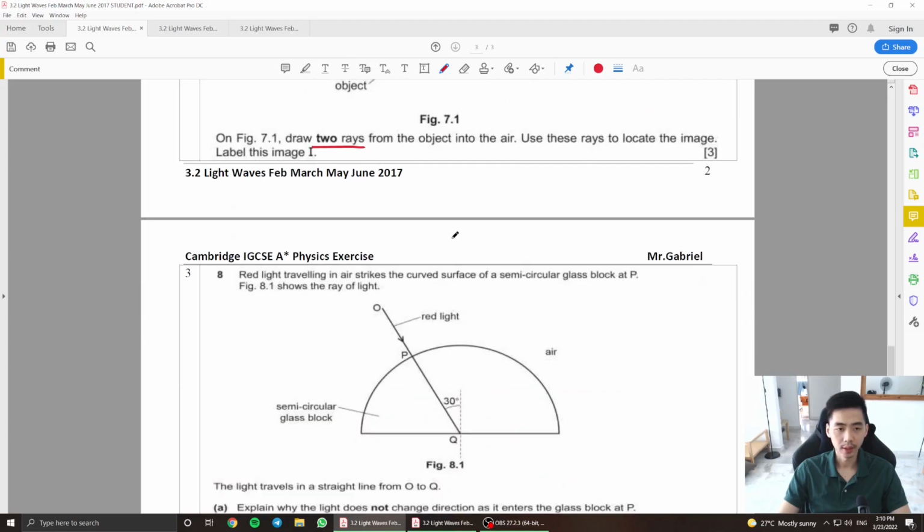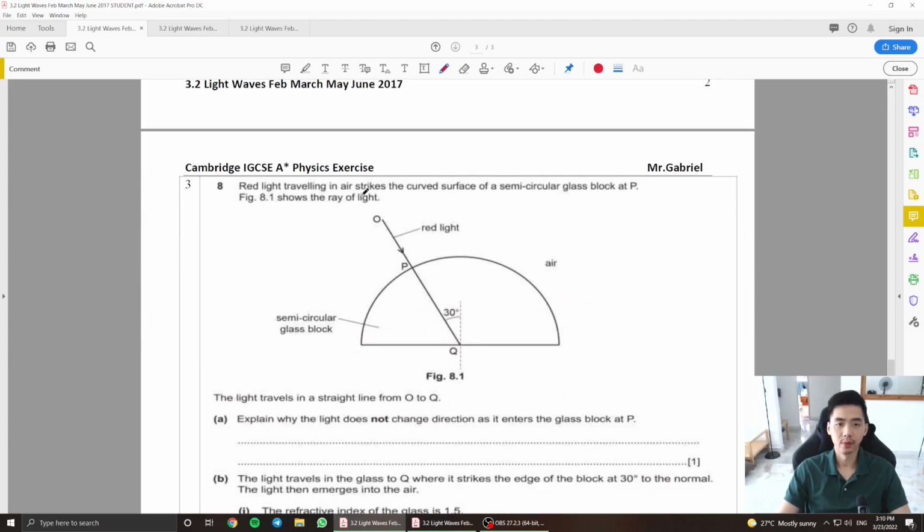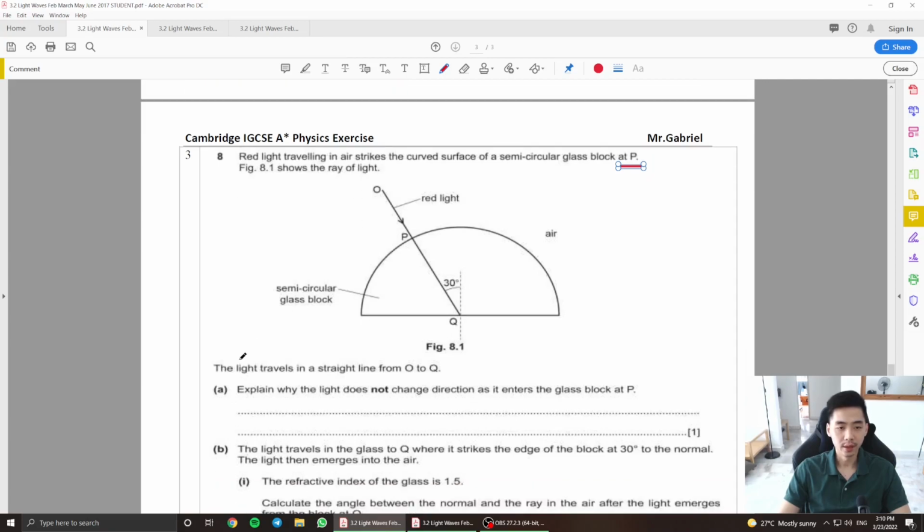Alright, then red light traveling in the air strikes the curved surface on a semicircular glass block at P. Figure 8.1 shows the ray of light. The light travels in a straight line from O to Q. It travels in a straight line here. You'll notice that it did not refract simply because it is 90 degrees to the surface.